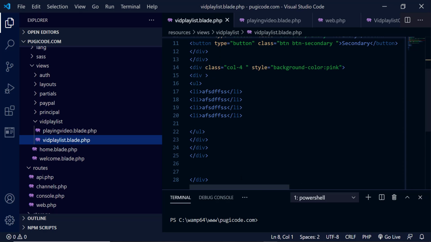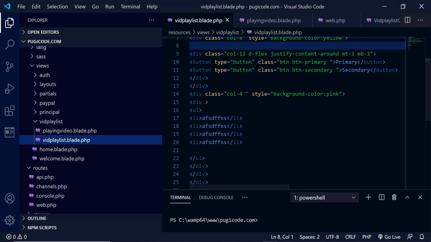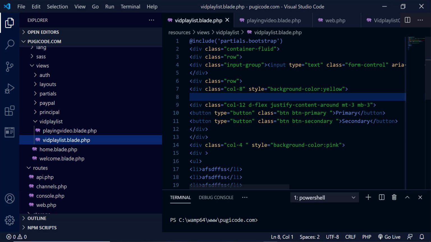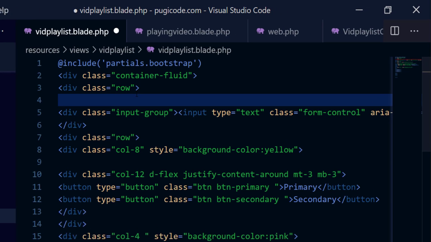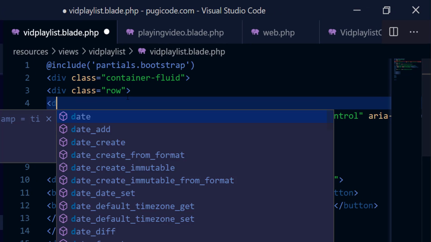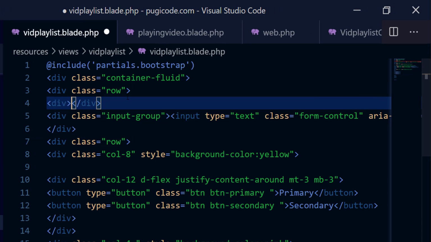So I'm going to do a foreach statement. First of all, I may choose to display the name of the playlist up here. That will depend on whatever you want, but it's very good so that someone knows which playlist they're looking into. All right, so under this row, let me just do a simple div, and then inside that div I put an h1 tag.